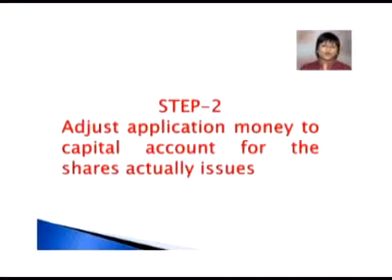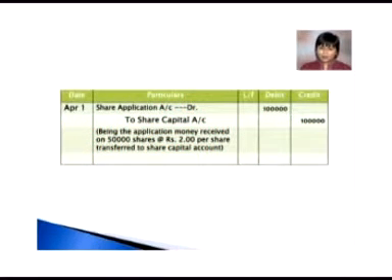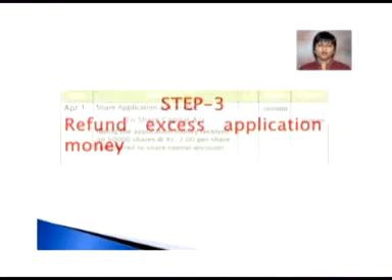Step 2, when we are going to adjust the application money towards the share capital account when actual allotment has been made by the company. So the entry will be share application account debit to share capital account, as we have already discussed. Amount will be, because we have issued 50,000 shares only and the application money rate was rupees 2, so the narration will be being the application money received on 50,000 shares at the rate of rupees 2 per share transferred to share capital account. So the amount on the debit side will be rupees 1 lakh, on the credit side it will be rupees 1 lakh.